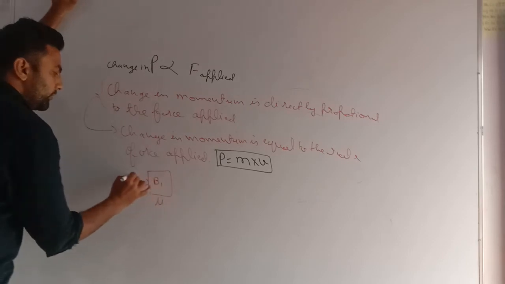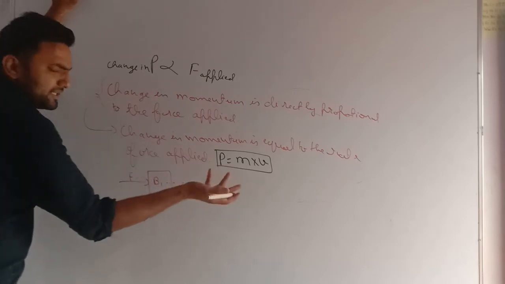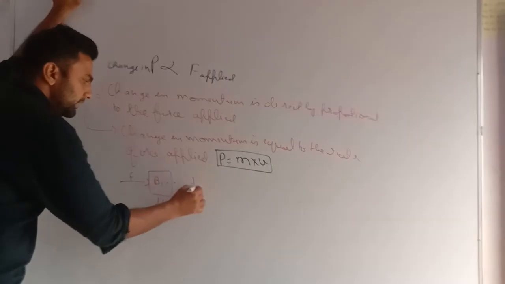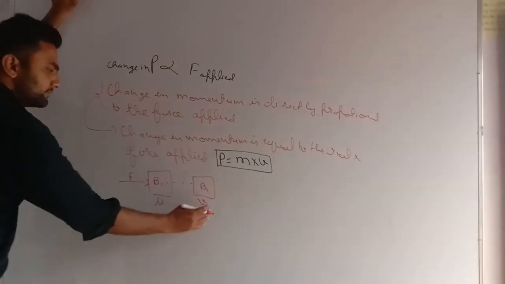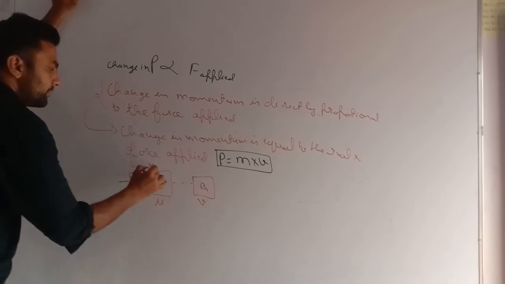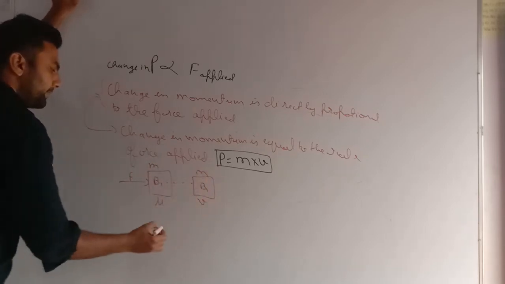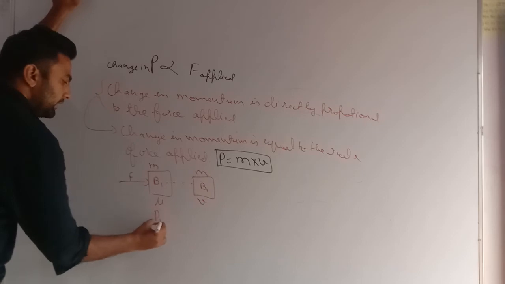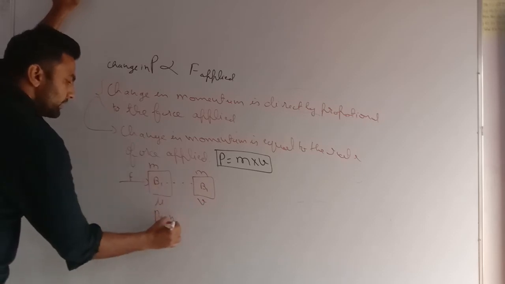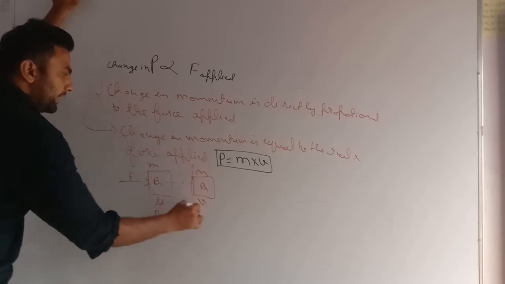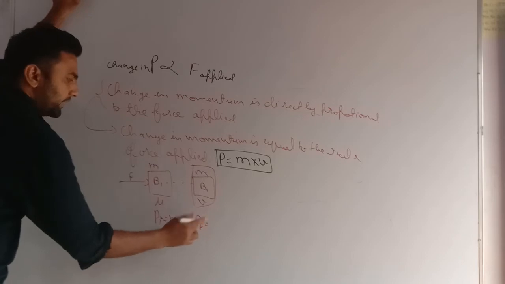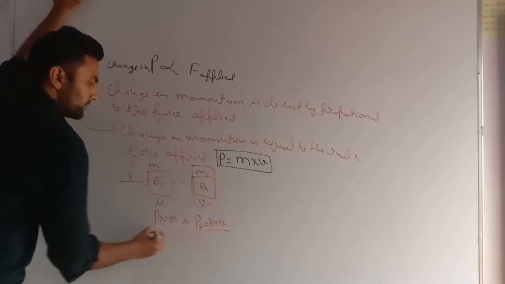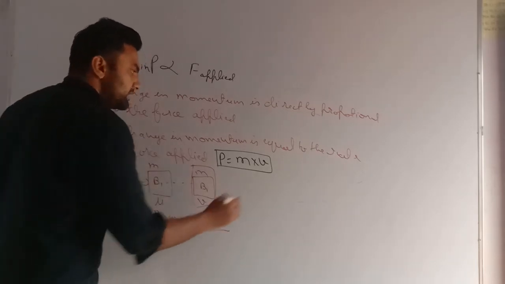If I apply a force, its velocity changes, increased or decreased, whatever you want to take. Now my body has velocity v. The mass of the body is m here and also m here. So initially the momentum was mu, and finally the momentum is mass into velocity, mv.